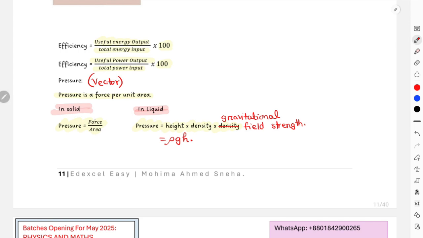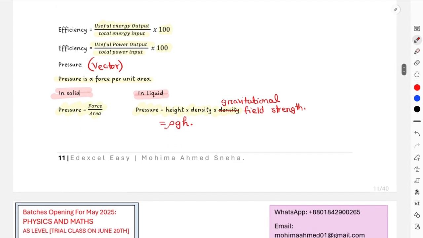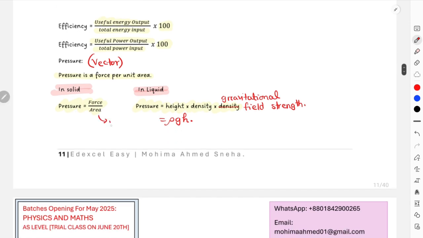Another thing, the unit is Newton per meter square, which is the SI base unit, but the SI unit is pascals, Pa, named after the scientist.